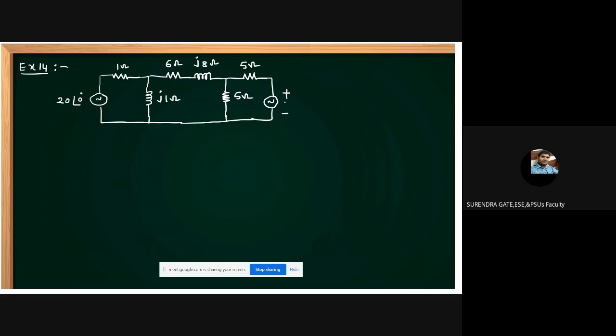This plus minus V. Then find, listen: if the power dissipated by the 6 ohm resistor is 0, then find the voltage V. This is a 2 marks question in the GATE exam. Some electrical questions, some ECE questions, some instrumentation questions I take. Yes, friends.